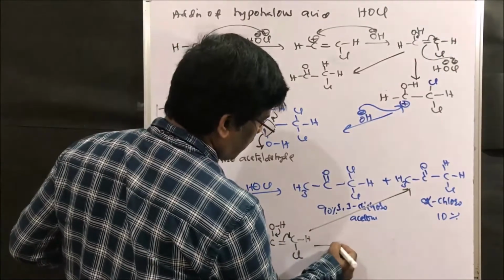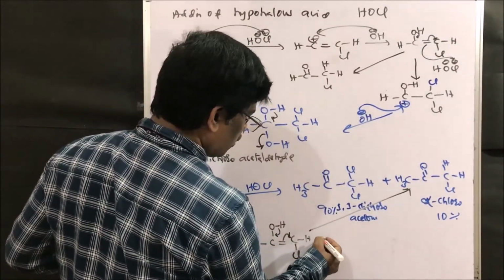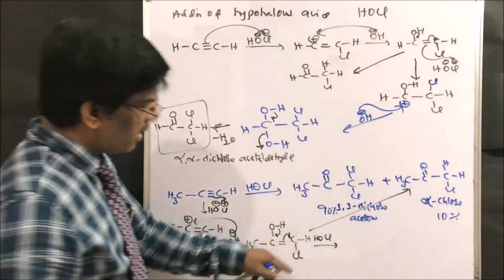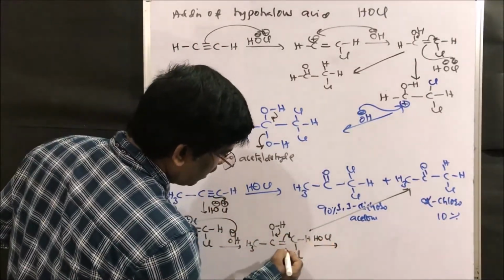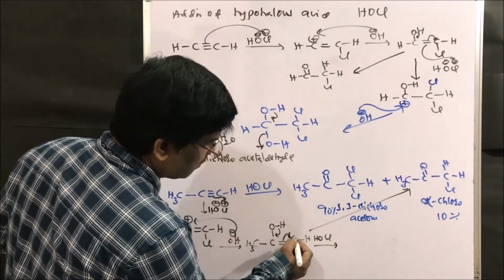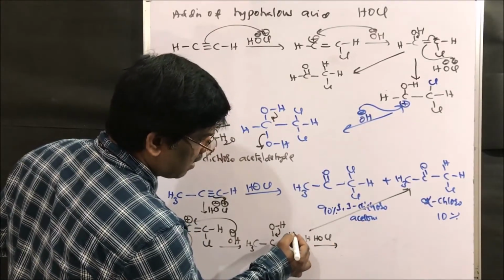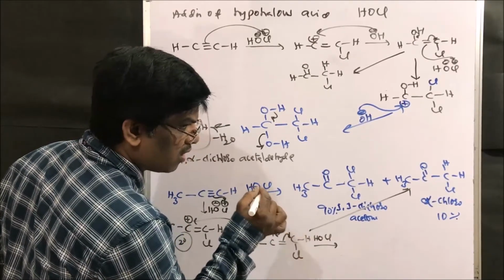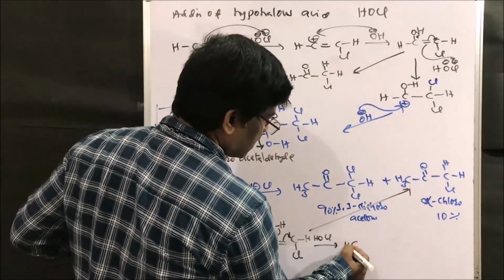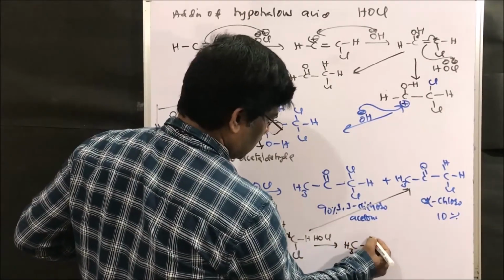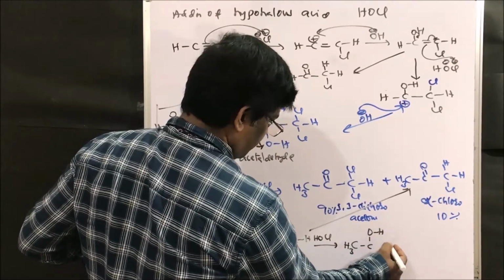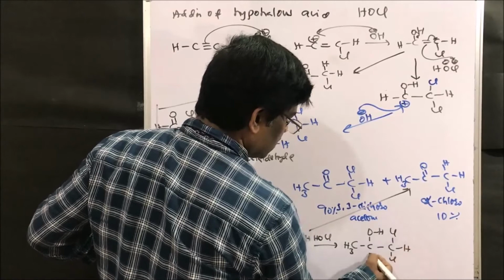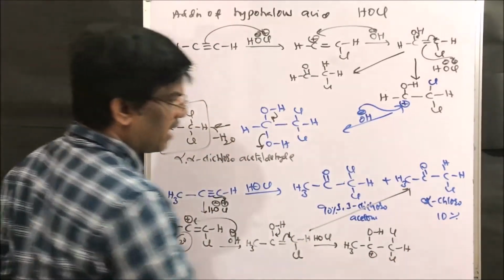However, it will not stop; it further adds to another molecule of HOCl. So here this chlorine, again where does it attack? This chlorine comes and sits here, not here, because if it sits here, the intermediate is a primary carbocation, which is not favorable. So it gives CH3 C OH, CCl already is there, another Cl, so this is the carbocation, right friends?